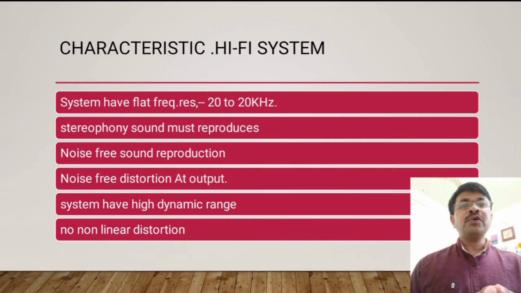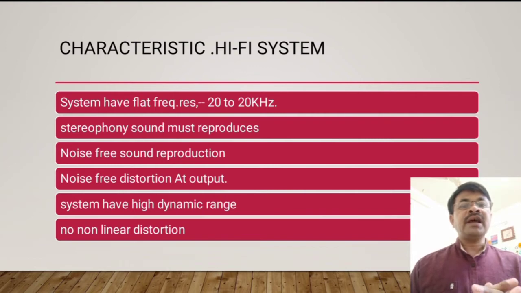The system must produce output with low distortion. We know that distortion may be phase distortion or voltage distortion. Voltage distortion we call non-linear distortion, and this can exist in the amplifier circuits. This non-linear distortion can be reduced by using a push-pull type amplifier circuit.